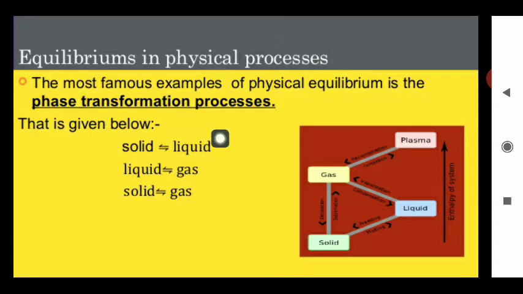In the first case we are doing melting, in the second we are doing evaporation, and in the third we are doing sublimation. So these three processes are suitable examples in which the concept of physical transformation and equilibrium can be studied.